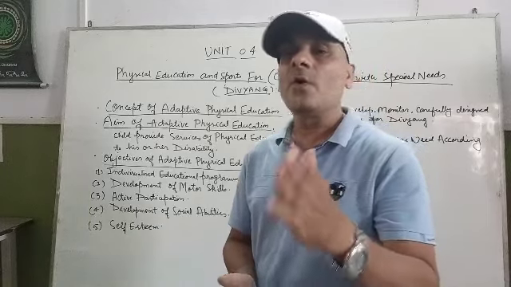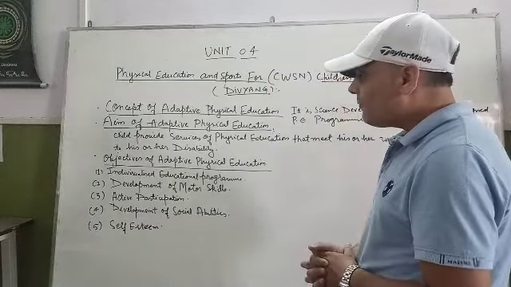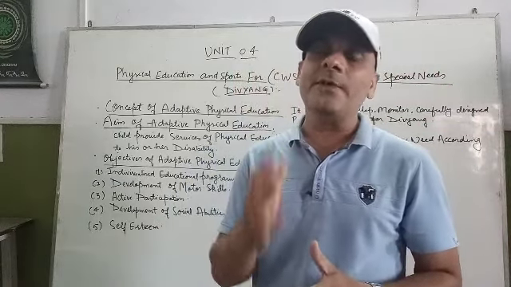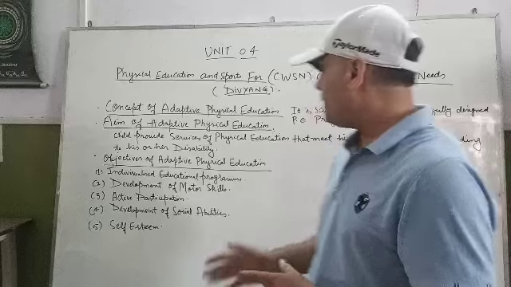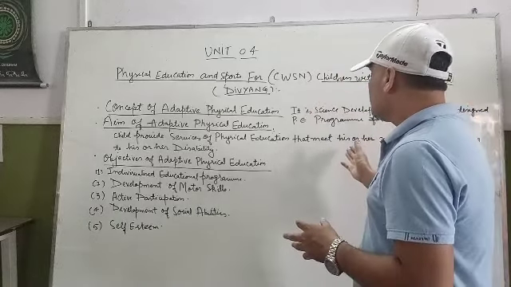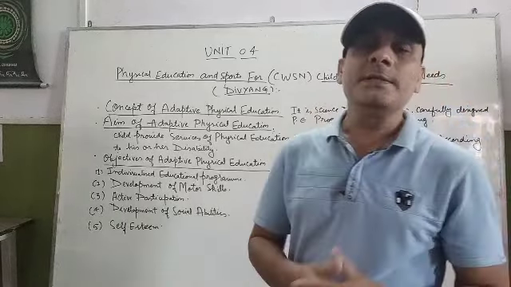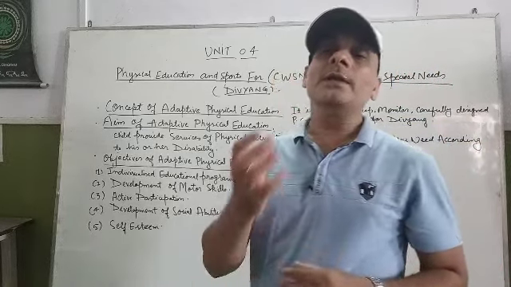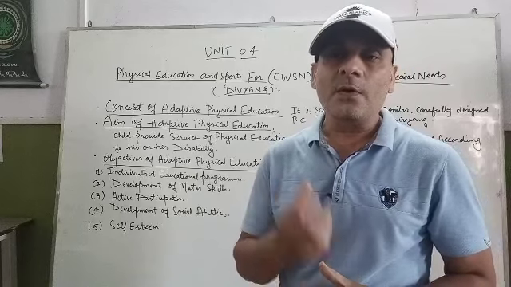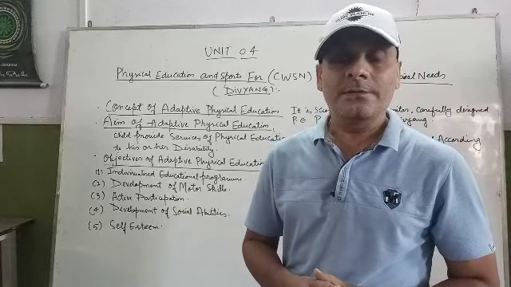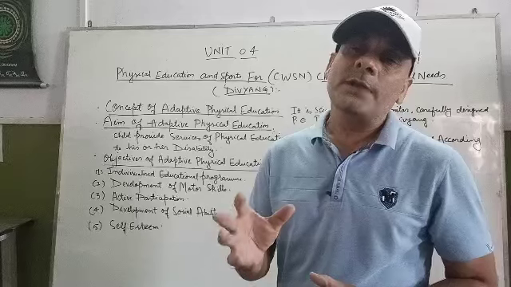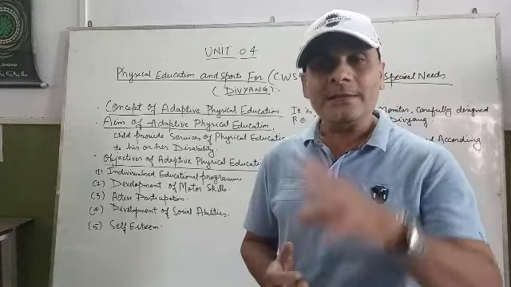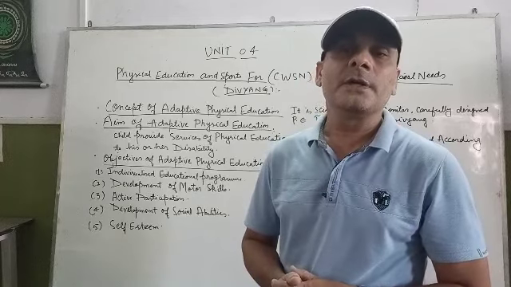We have to provide physical education and sports services for young people according to their disabilities and according to their need. That is the aim of adapted physical education.